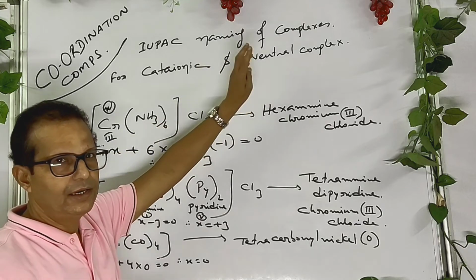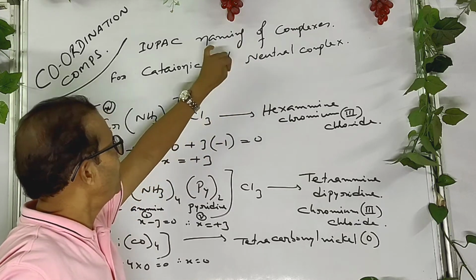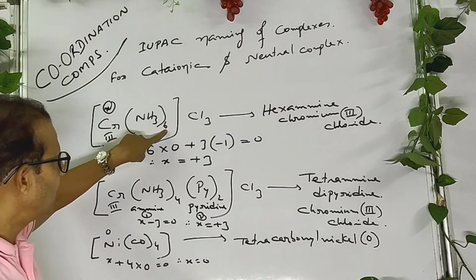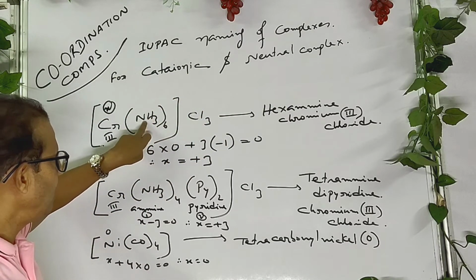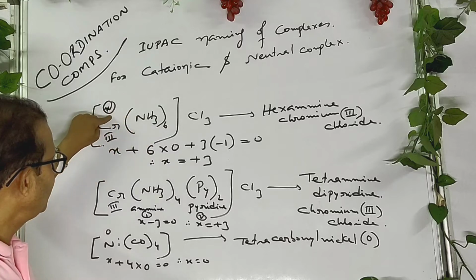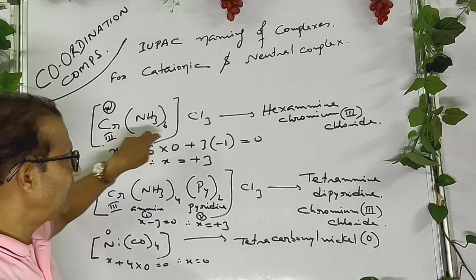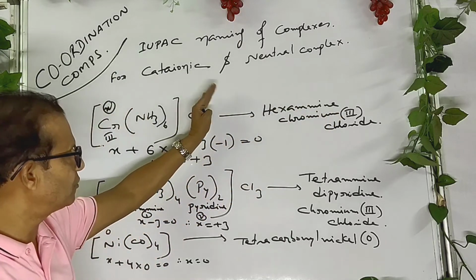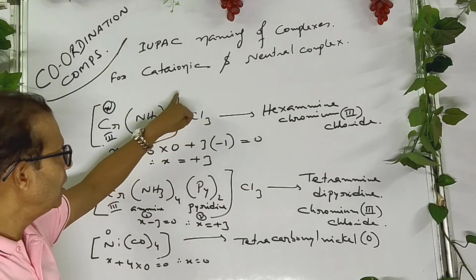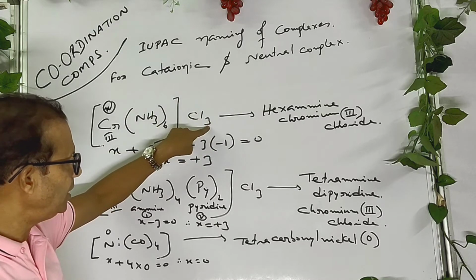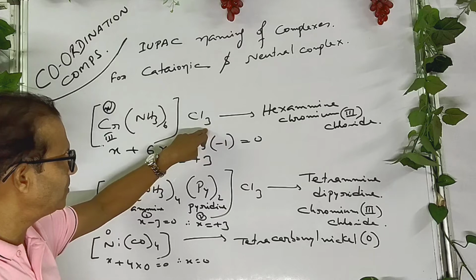So remember it. During the IUPAC naming of cationic or neutral complex, at first write the number of the ligand, then name of the ligand, then name of the central metal, write the oxidation state under bracket, and at last finally write the ionization sphere. Don't write any number of ionization sphere.